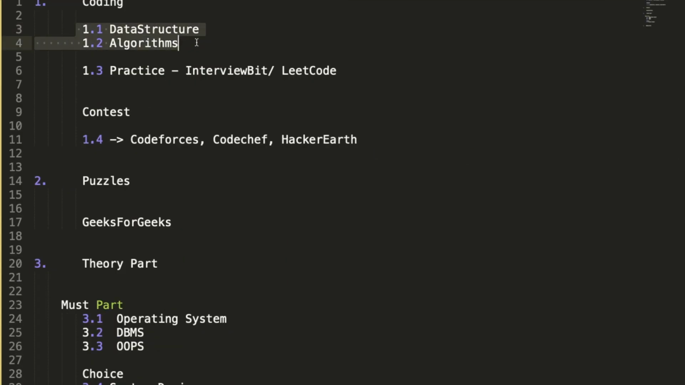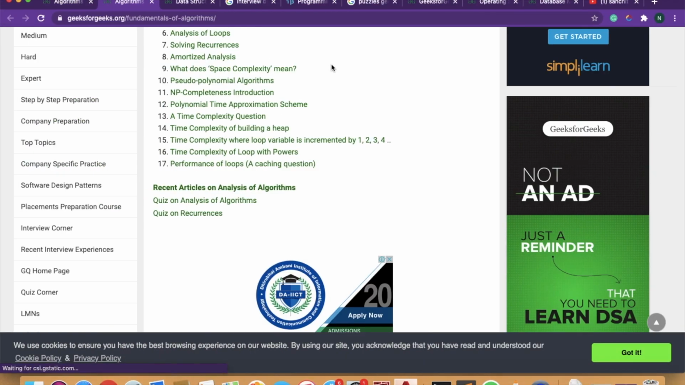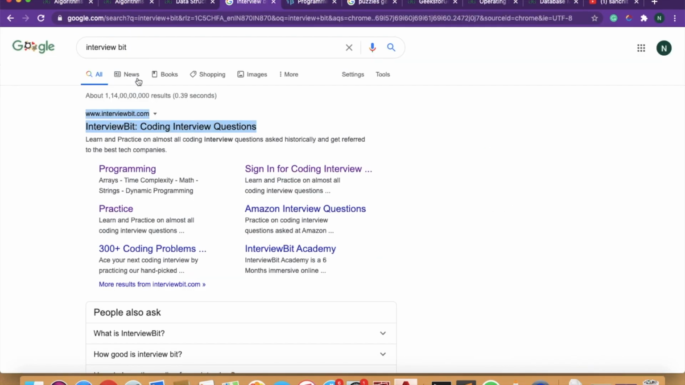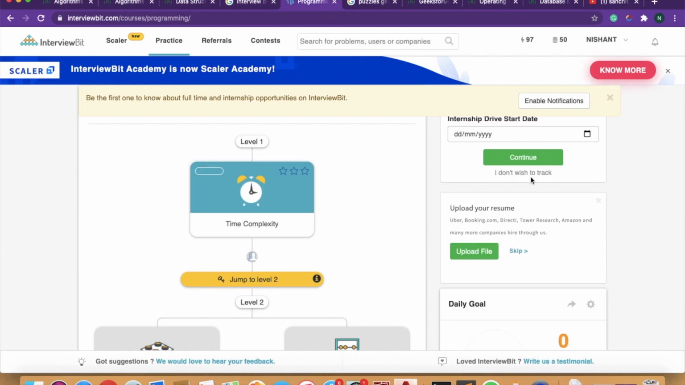Okay, in the coding part I am telling you about data structures and algorithms. And 1.3 is practice. From where can you practice? You can practice from InterviewBit or from LeetCode. LeetCode is quite big, so you can go for InterviewBit. I can show you the link. You need to search in Google for InterviewBit, click on the first link, and you will be directed to the first page after login.